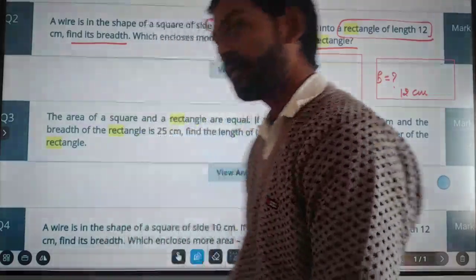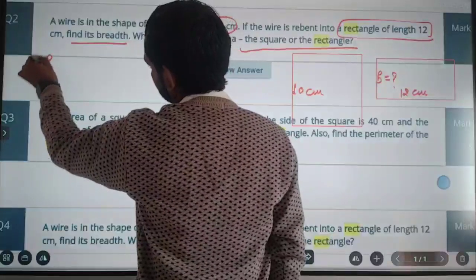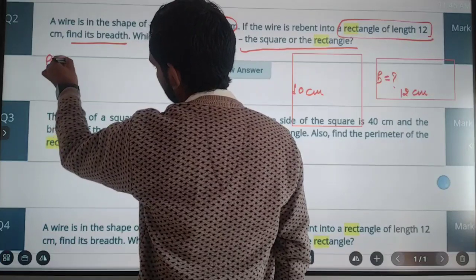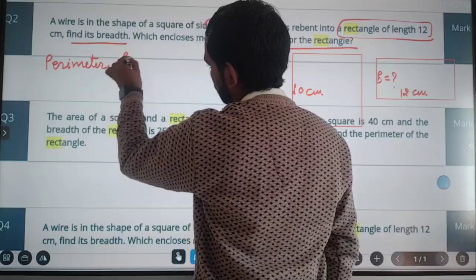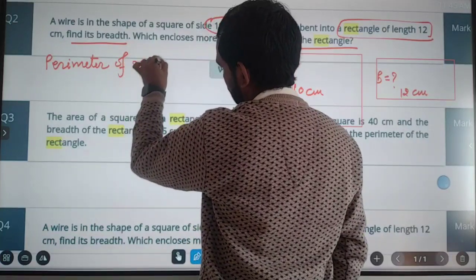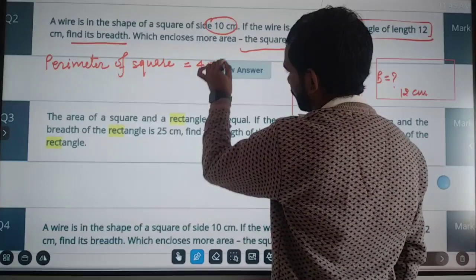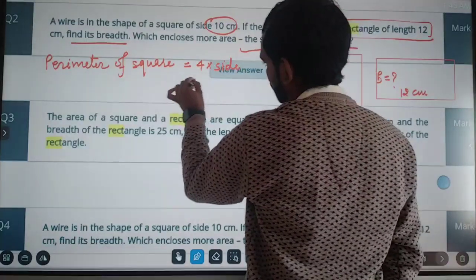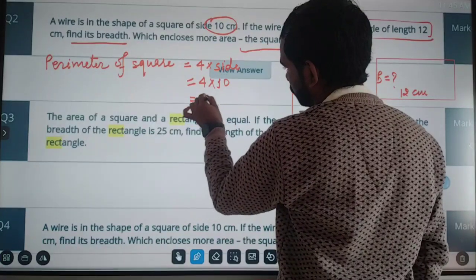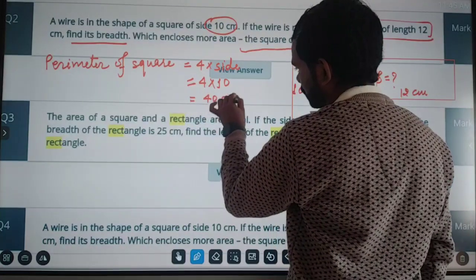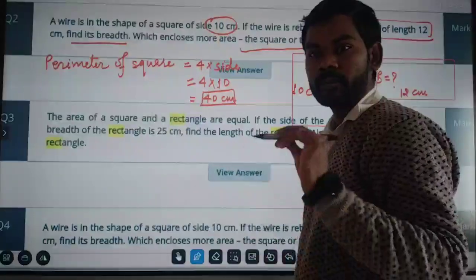Okay, so first of all we find the perimeter of square. Perimeter of square is equal to 4 into side. So we write 4 into 10 is equal to 40 centimeter. So the 40 centimeter is the perimeter of square.